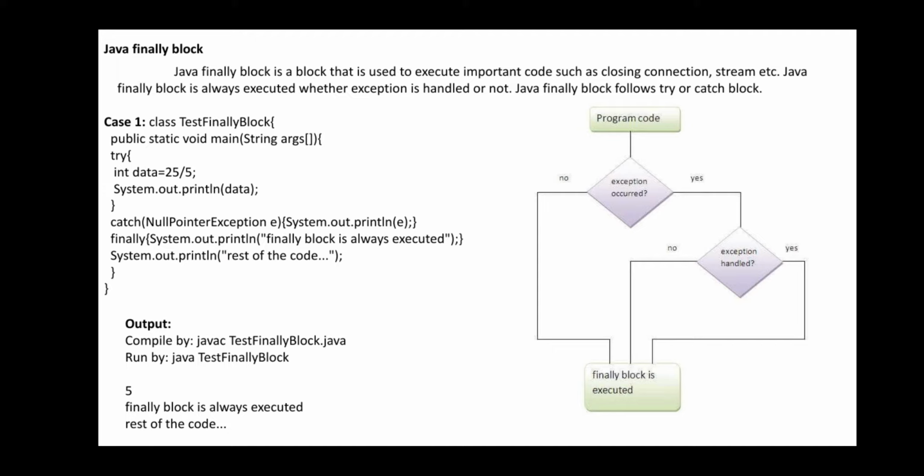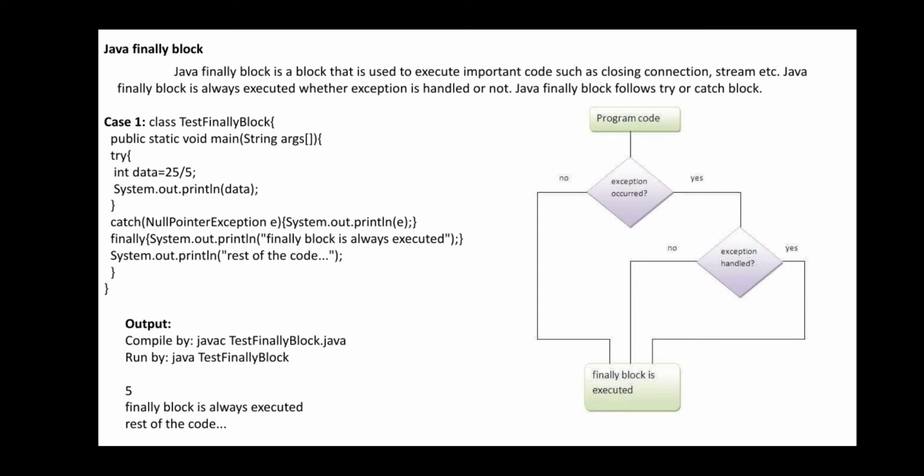Okay, null pointer exception as well as the finally block. So what you can understand from this particular statement here: the finally block is a block which is used to define your important statements which are not executed in the try and catch blocks, so they can be executed by defining them in your finally statements. So this is another important part of the Java programming language.